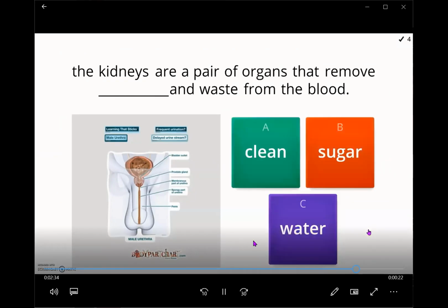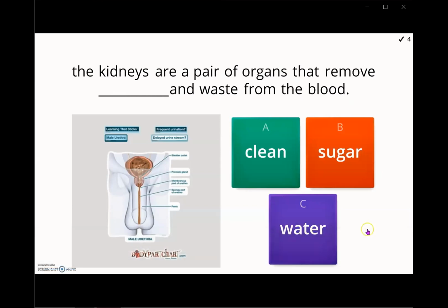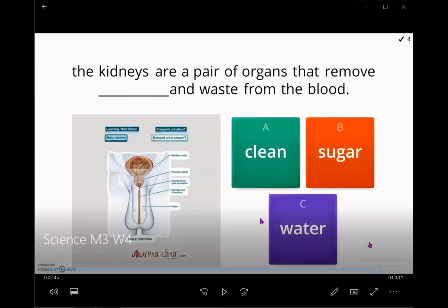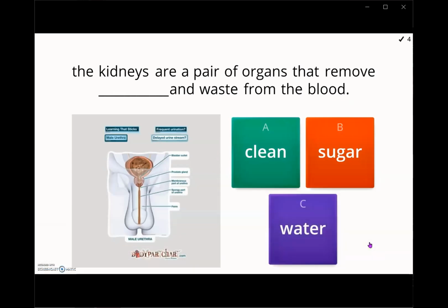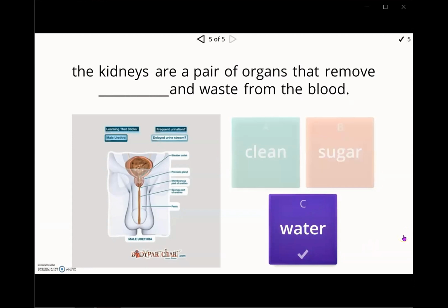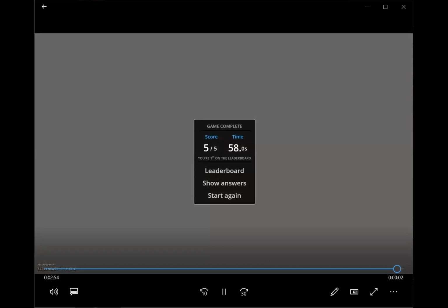Next, the last one for our fill in the blank. The kidneys are a pair of organs that removes blank and waste from the blood. Water? Are you sure? Let's see. Water is correct. Good job. Very good, everybody. That was our summary for today.